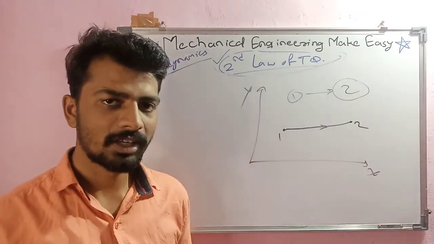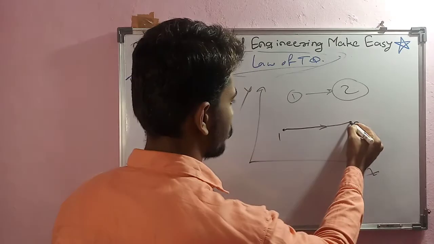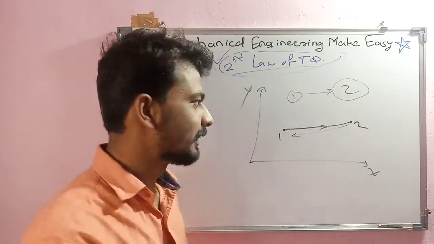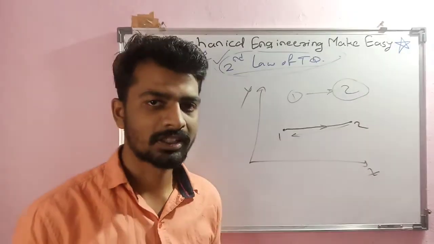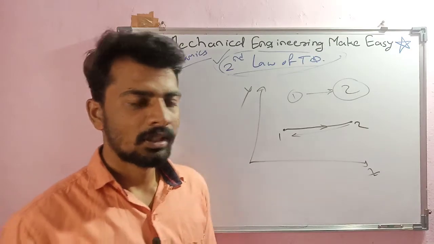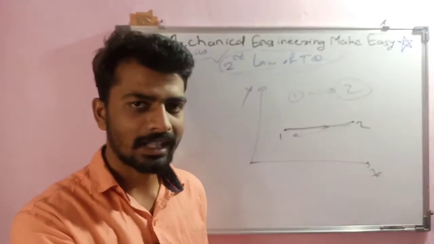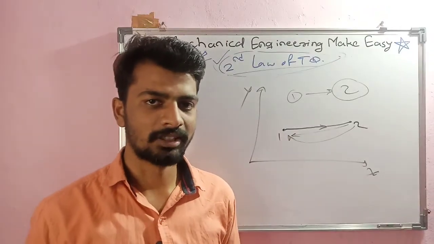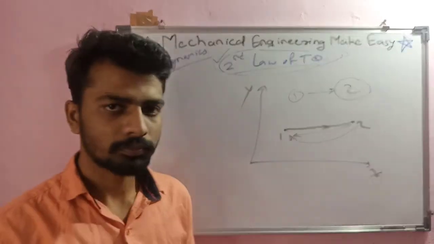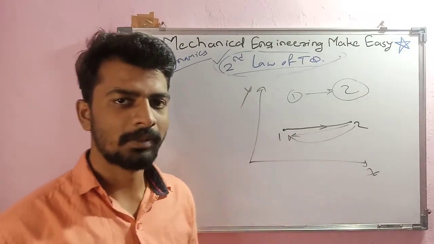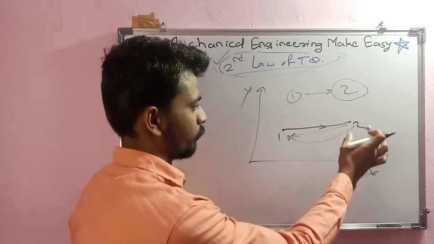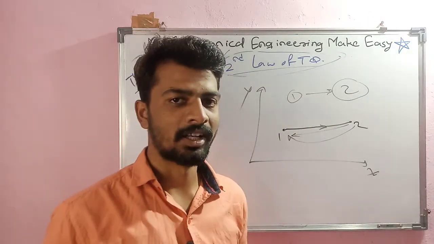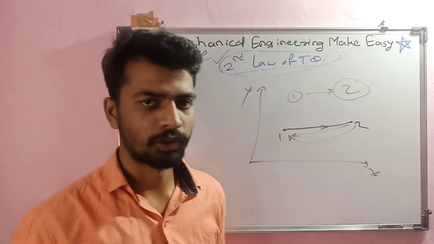But what exactly reversibility is, if we are able to reach from 2 to 1 again without giving any extra energy to the system, then that system is called a reversible system or reversible process. Okay, if there is any process which has reached the final destination, but after that also we can come to the initial destination without supplying any extra energy, this is nothing but reversible process or reversibility. And what is irreversibility? Because of a number of reasons, we are not able to reach from the second position to the first position without supplying any extra energy. This is nothing but our irreversible process or irreversibility.